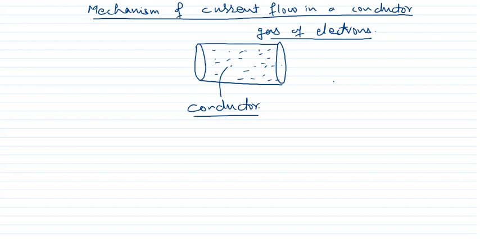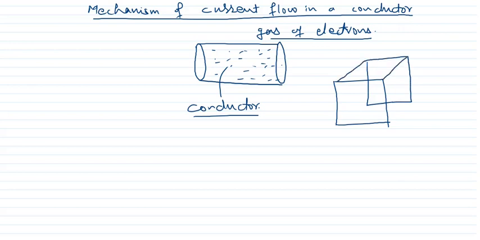Just like you have studied in the 11th class, the kinetic theory of gases, where we supposed that in a big container we have a gas, and if these are the gas molecules or particles, then in which direction will they move?